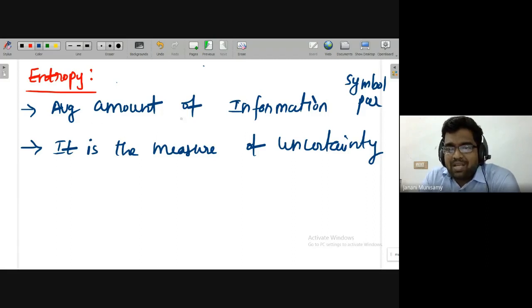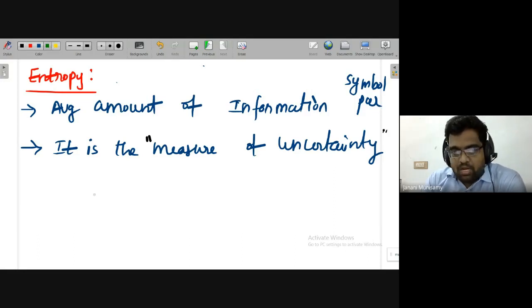Entropy means average amount of information per symbol. Here, one symbol may have high information, another symbol may have low information. But on an average, what is the overall average information? That is the entropy. Another name for entropy is the measure of uncertainty. Sometimes they will give this term also. So the more the uncertainty, the more the information.